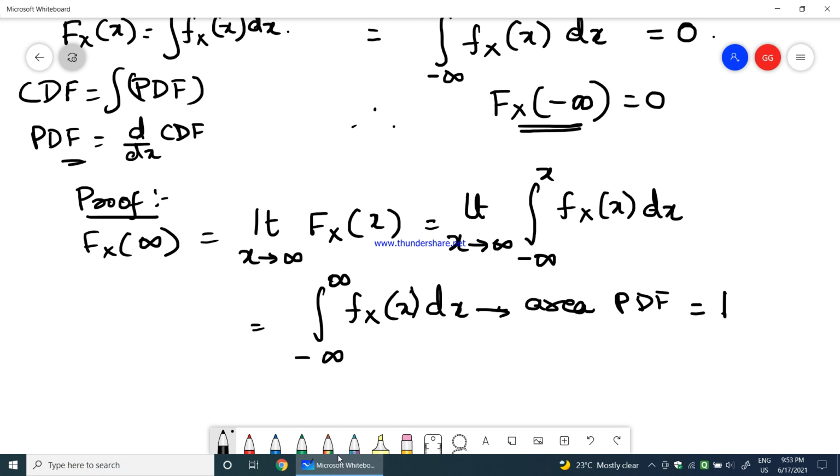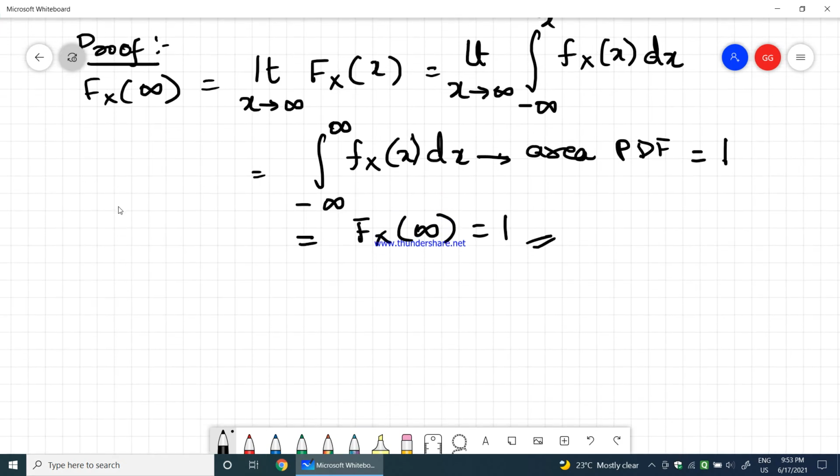The area covered by the probability density function will be unity, which is nothing but integration of minus infinity to plus infinity, fx of x dx equals 1. So therefore this is equal to Fx of infinity is equal to 1. This is the proof. So this is the proof for property 2, which says Fx of minus infinity is 0, Fx of infinity equals 1. Let us go to property 3.